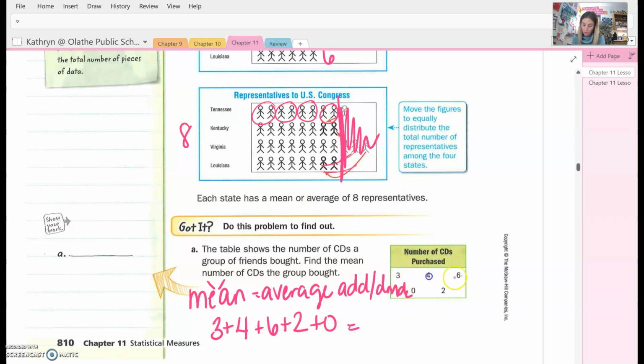So I have 1, 2, 3, 4, 5 sets of data. So I know 6 and 4 make 10, and then I know 3 and 2 make 5, which gives me a total of 15. Now, I have to know how many numbers that I have. 1, 2, 3, 4, 5, which means I'm going to divide by 5, which means my average is 3 CDs.